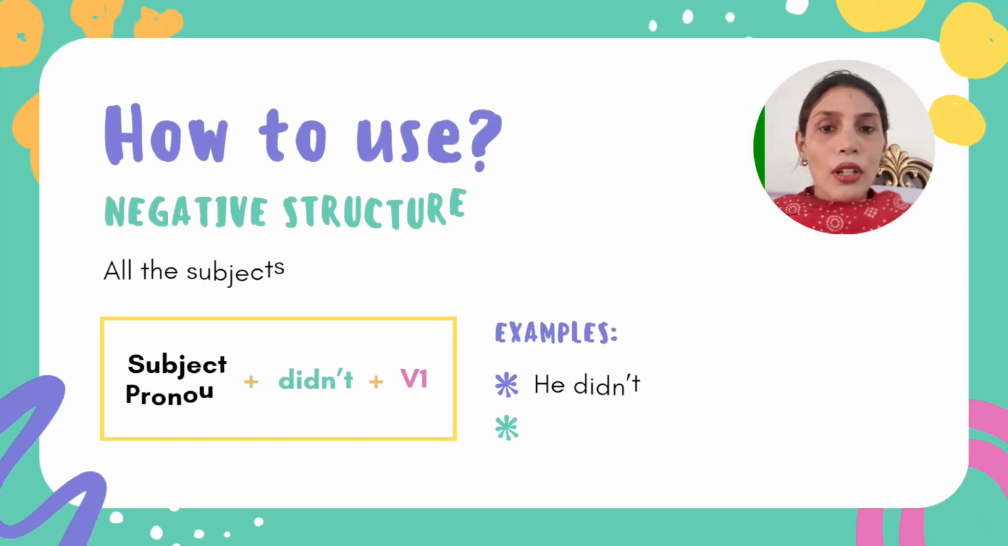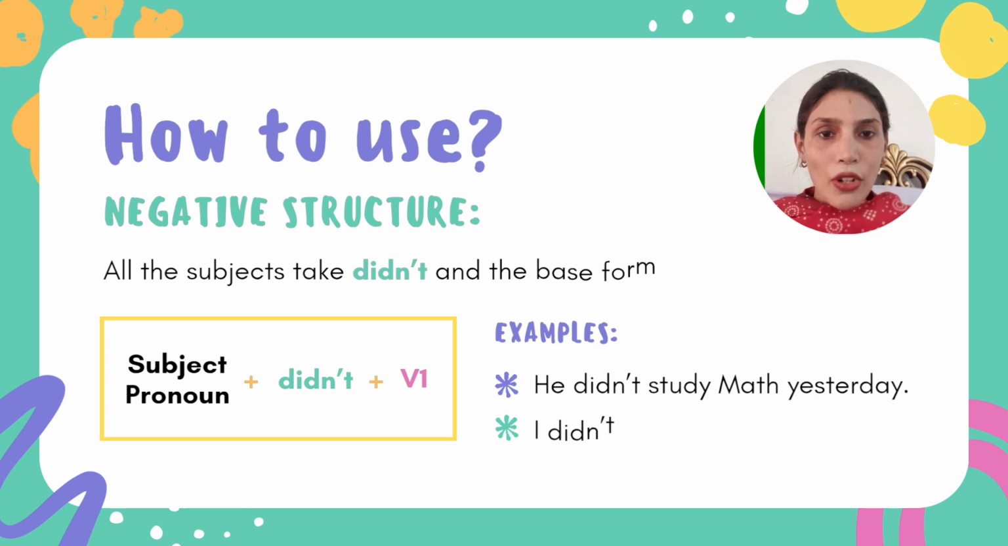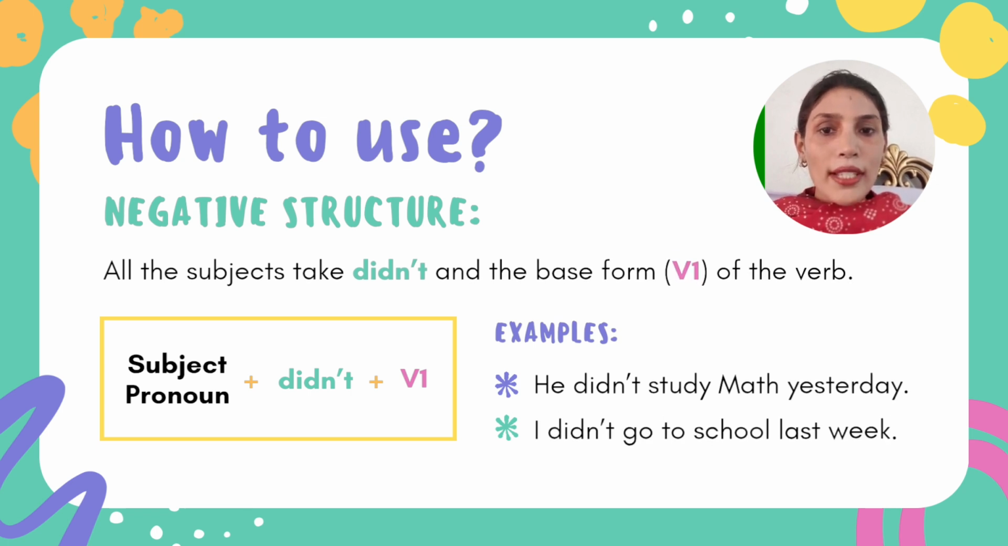So this is the best example of past simple tense. Let's talk about how to make the negative structure of past simple tense. All the subjects take didn't and the base form of the verb.